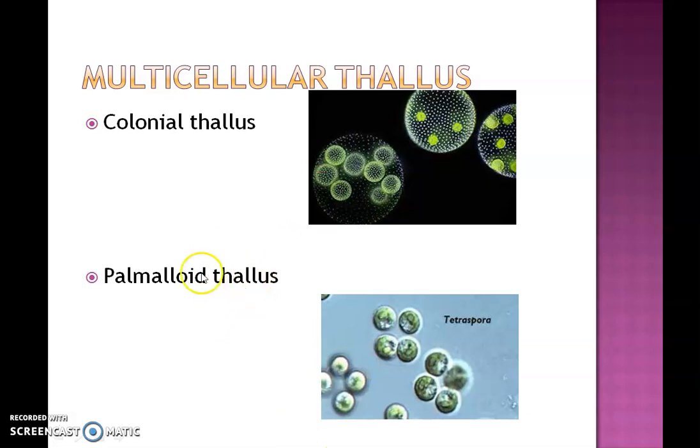The second type is palmelloid thallus. In palmelloid thallus, it is a multicellular thallus in which the vegetative cells are surrounded by a mucilaginous matrix, nothing else. Palmelloid thallus are those where the multicellular thallus is surrounded by a mucilaginous matrix. An example is Tetraspora.